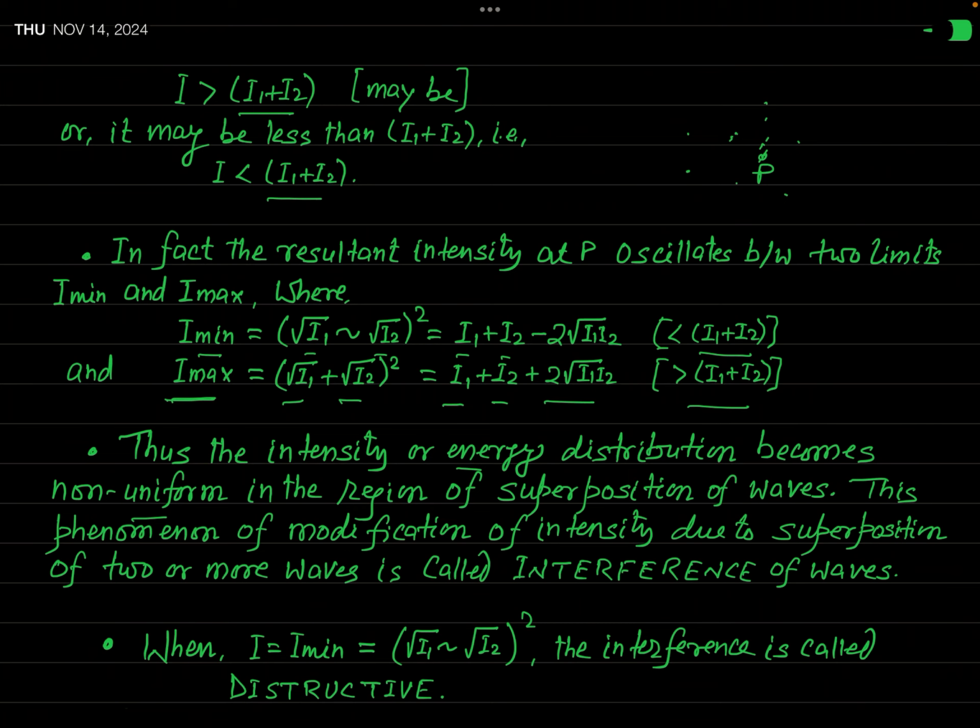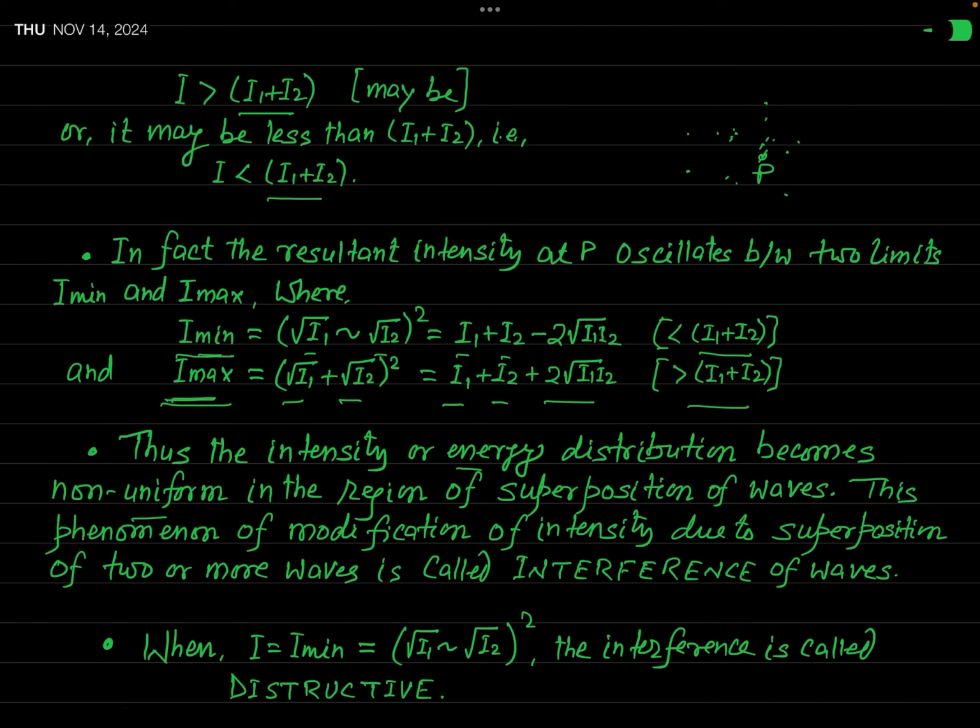So, as a whole, you can say that in the region of superposition at different points intensity is different. Although I have told you that this variation is limited. This resultant intensity is never less than this minimum value and it is never greater than this maximum value. But between these two limits, intensity varies from minimum to maximum and maximum to minimum. So you can say that as a whole in the region of superposition, the distribution of energy or distribution of